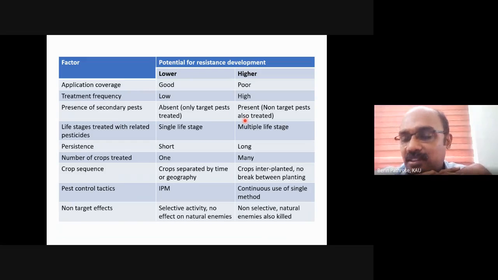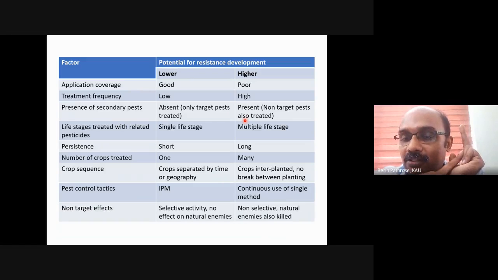Then, which kind of insecticides develop resistance quickly? Those with shorter persistence or higher persistence? Higher persistence, that we have discussed. Then, if more crops are treated, I will again take the example of Helicoverpa. In Kharif, we will go for a pesticide spray in cotton.